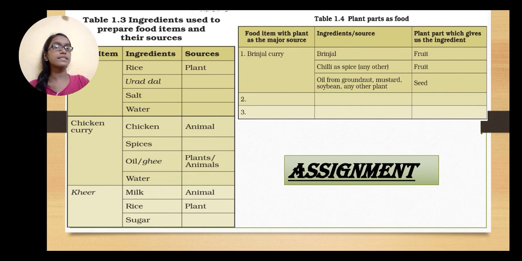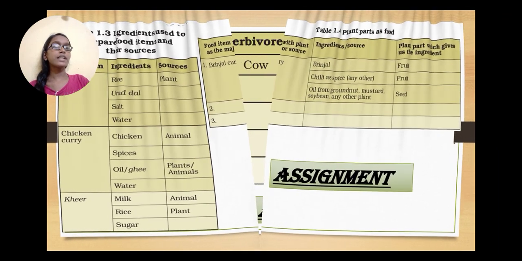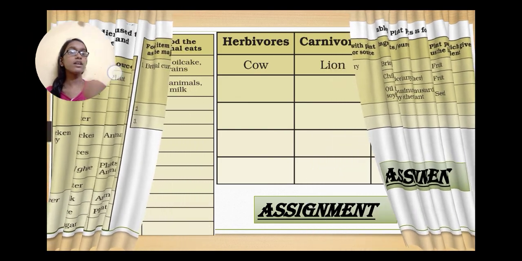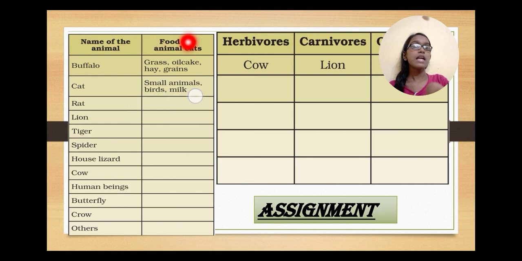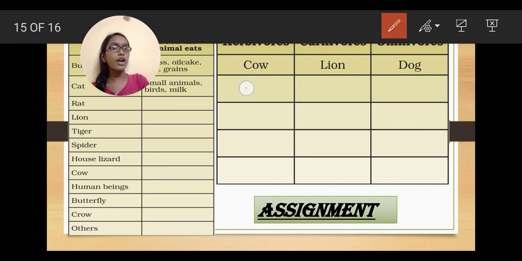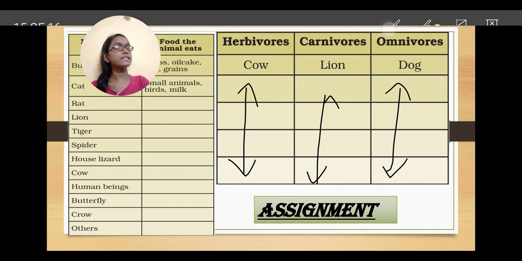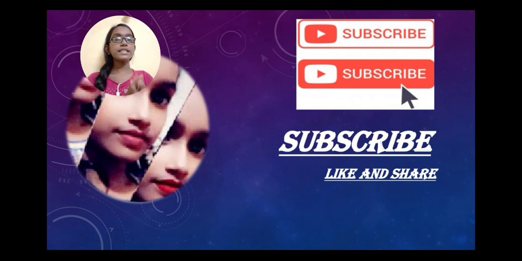Clear with this, guys? Now let us deal with another page of assignments, on the same thing, a table to fill up. Name of animal and food that animals eat, you have to fill up this table, and then you have to write at least four examples each of herbivorous, carnivorous, and omnivorous animals.